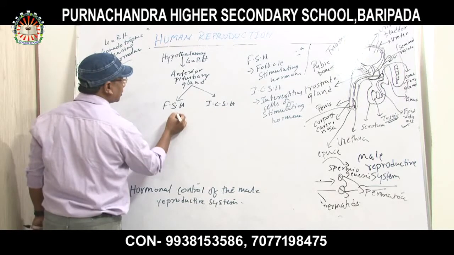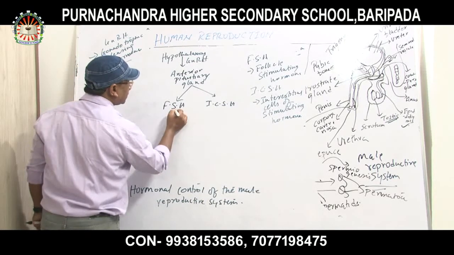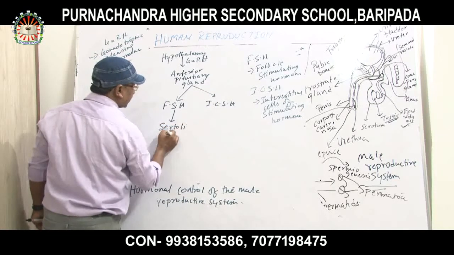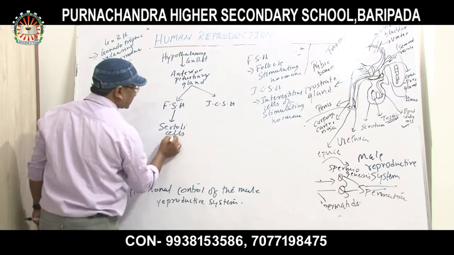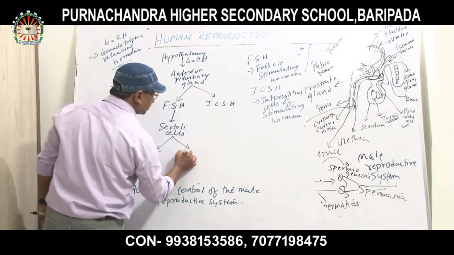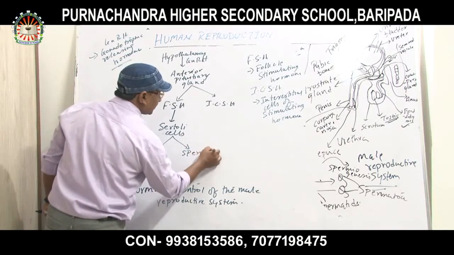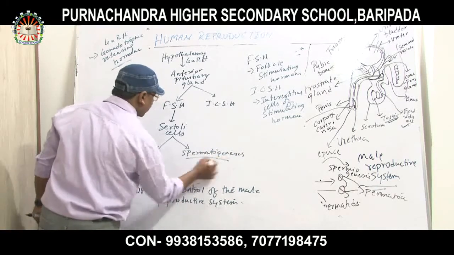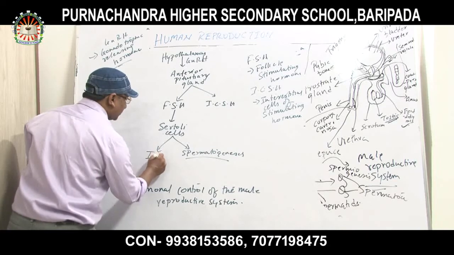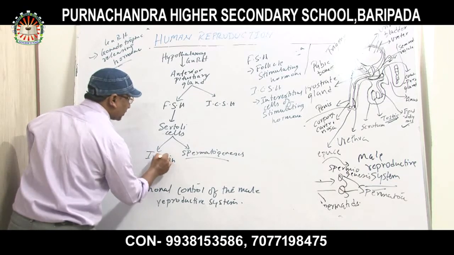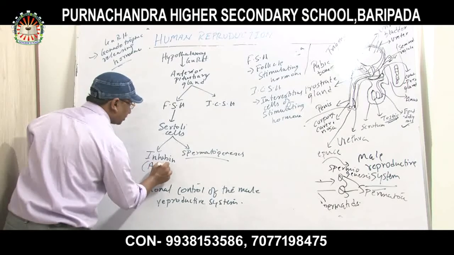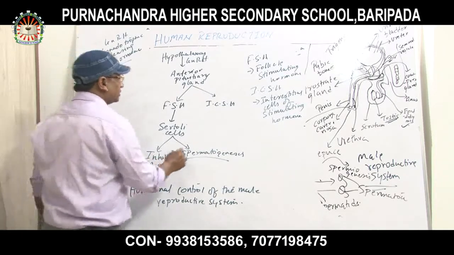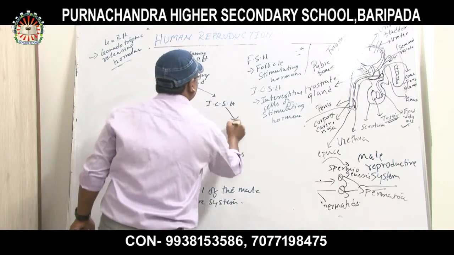Follicle stimulating hormone activates the Sertoli cells for the process of spermatogenesis, that is the production of sperm. The Sertoli cells also produce which kind of substance? Inhibin protein, and also ABP, androgen binding protein. Okay? Spermatogenesis.